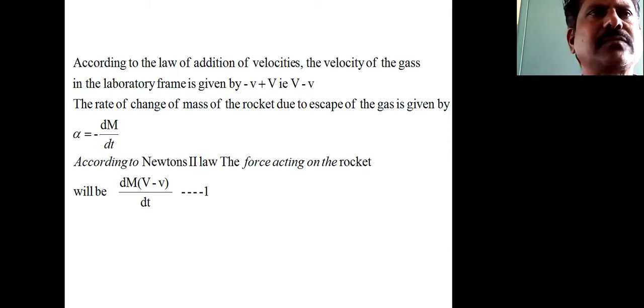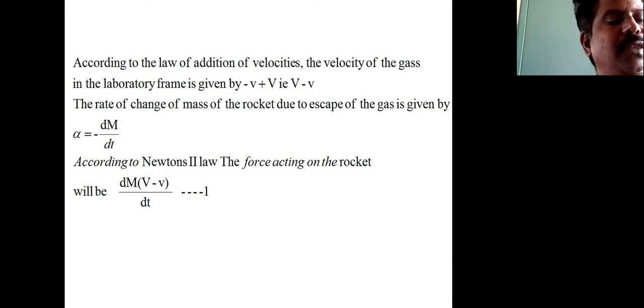So with respect to the ground, the laboratory frame is nothing but the inertial frame of reference.